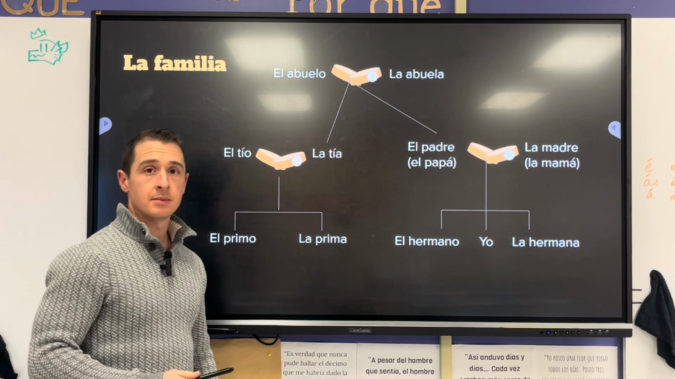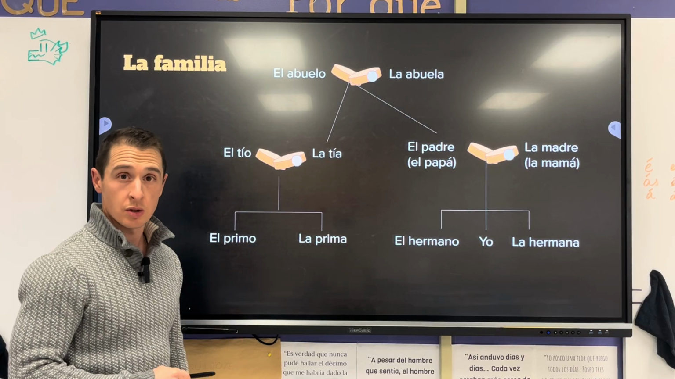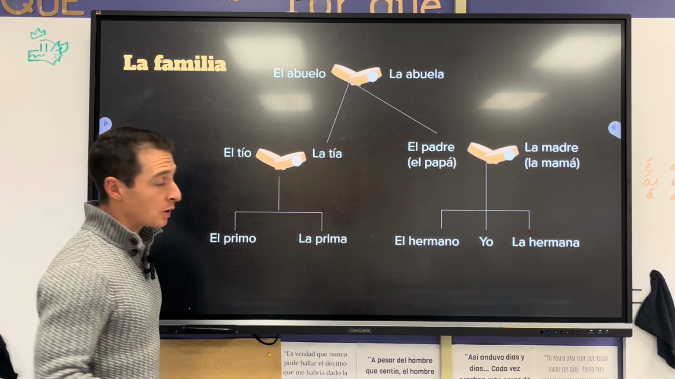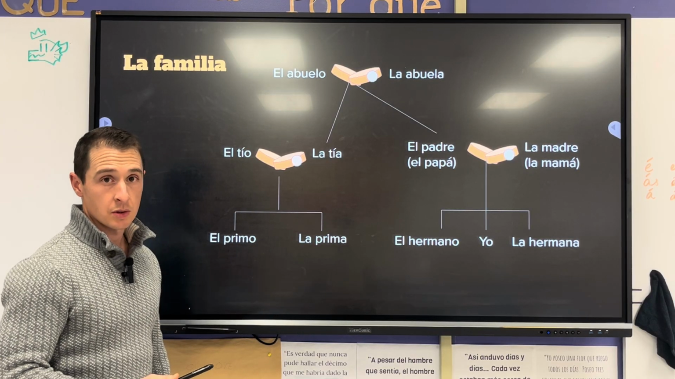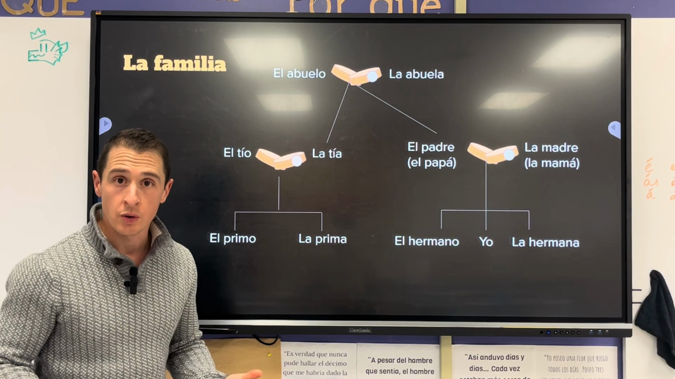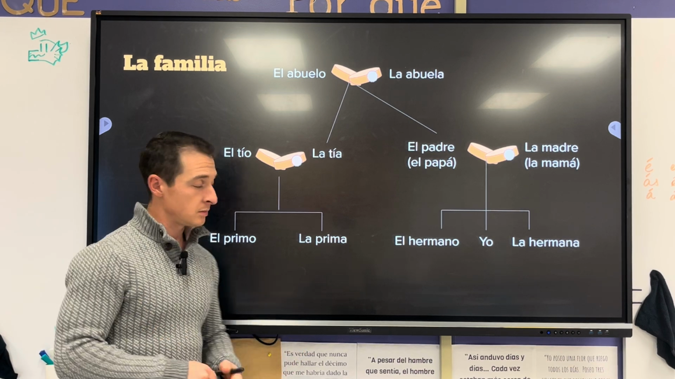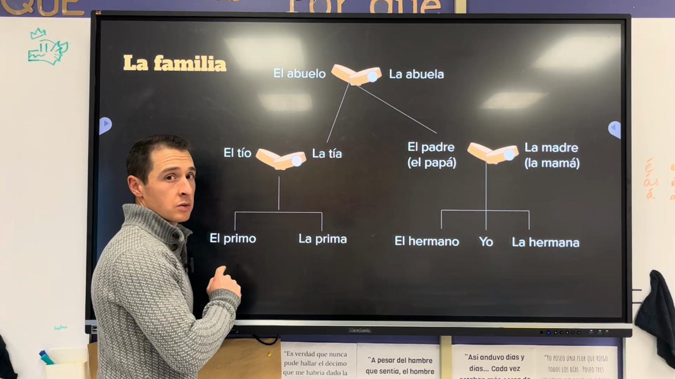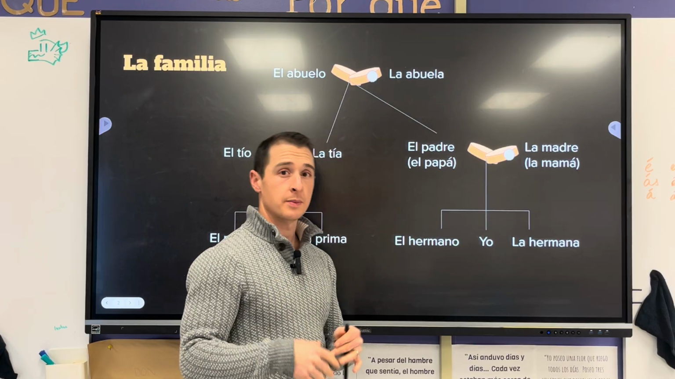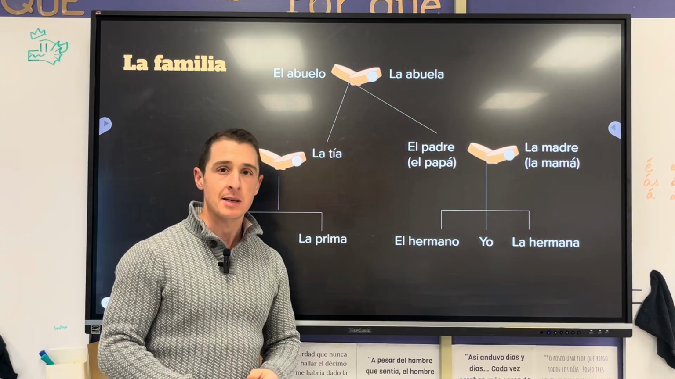Mi prima es la hija de mis tíos. Mi primo es el hijo de mis tíos. O mis primos son los hijos de mis tíos. Mis primos, mis hermanos y yo somos los nietos de mis abuelos.